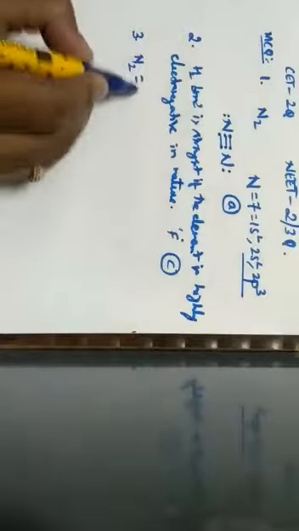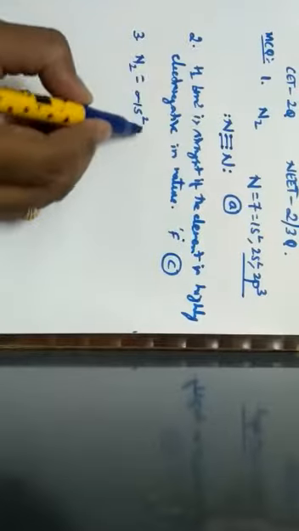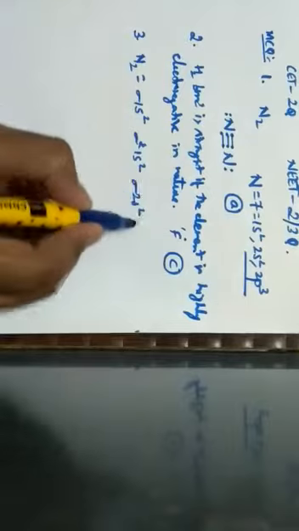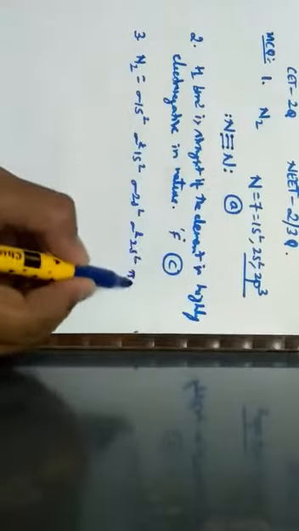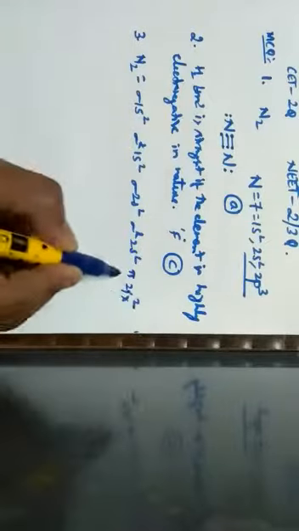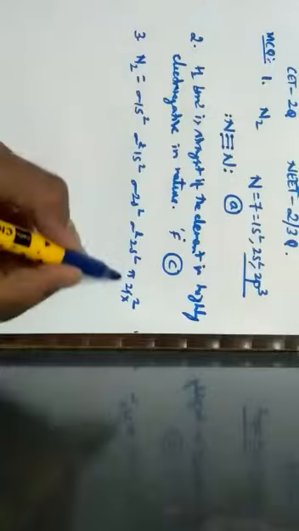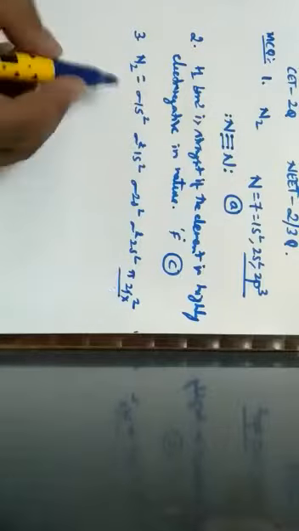When we write the electronic configuration for this nitrogen molecule, it is written as sigma 1s2, sigma star of 1s2, sigma of 2s2 and sigma star of 2s2, pi of 2px2, because here the atomic number is 7, less than or equal to 7, in which p orbital will come with pi of 2px which has 2 electrons, pi of 2py which has 2 electrons, and sigma of 2pz which has 2 electrons.